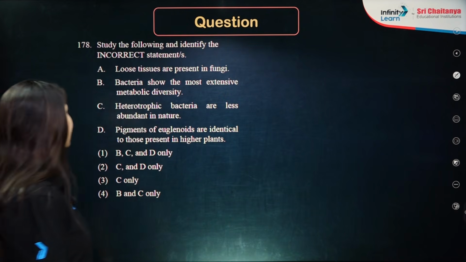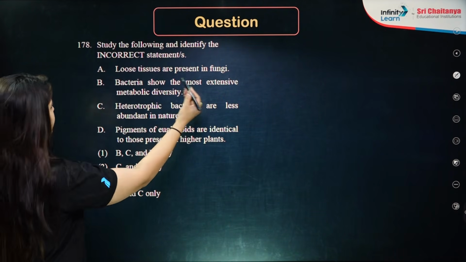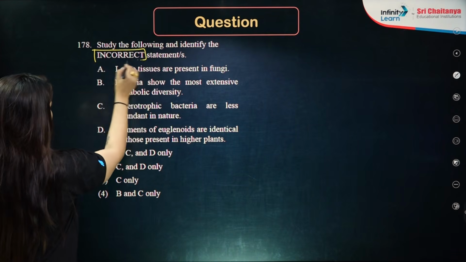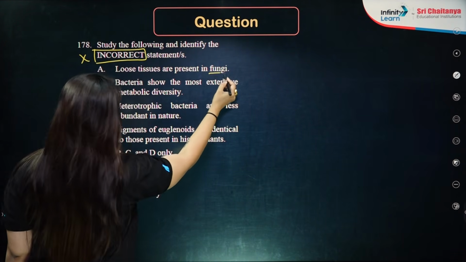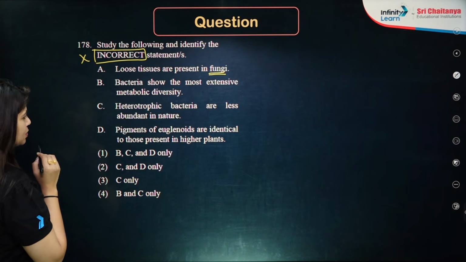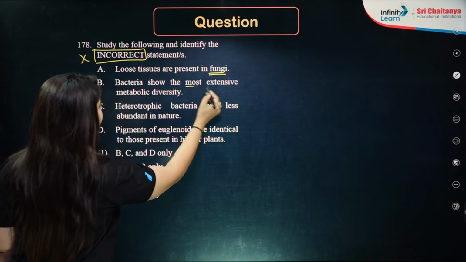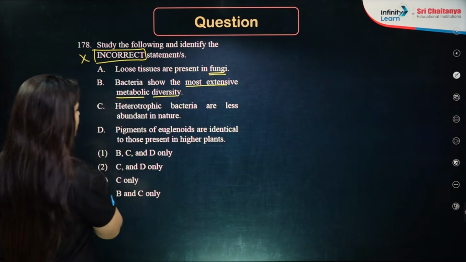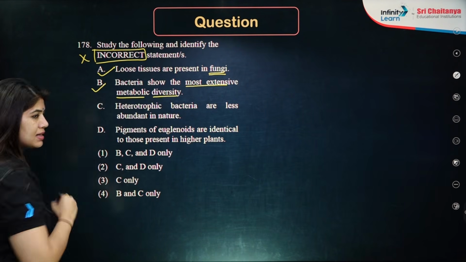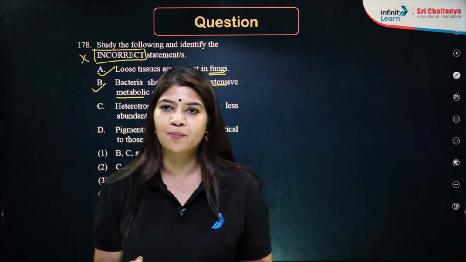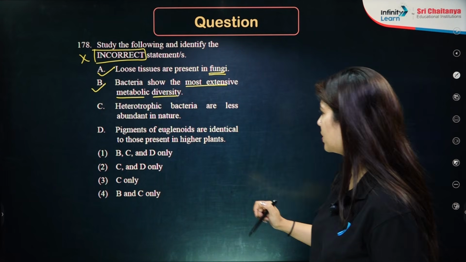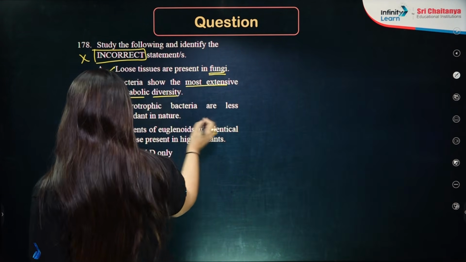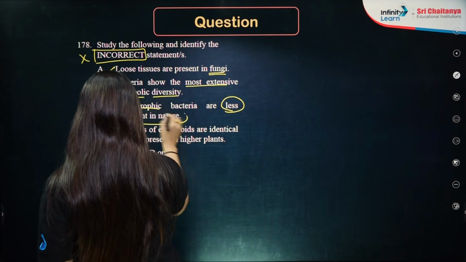Perfect. Next question, study the following and identify the incorrect or the wrong statement. Number 1 is, loose tissues are present in fungi. Perfectly correct statement. Bacteria shows the most extensive metabolic diversity. Perfectly correct, given in the NCERT. Bacteria do have a variety of autotrophism as well as heterotrophism. Perfectly correct statement. Heterotrophic bacteria are less abundant in nature.